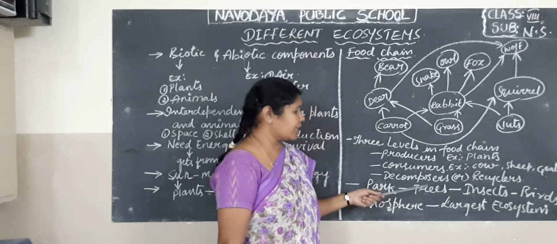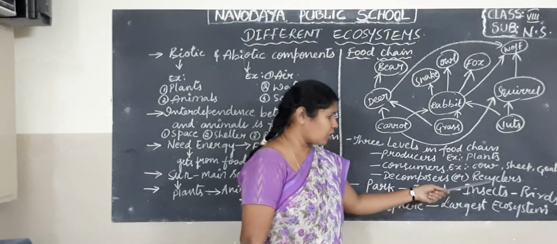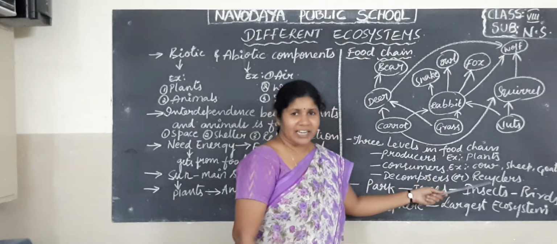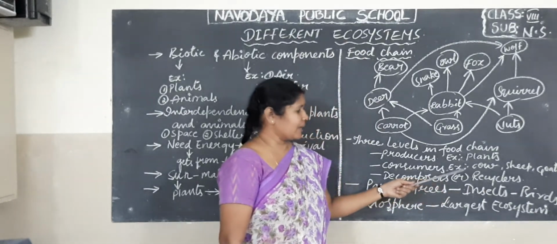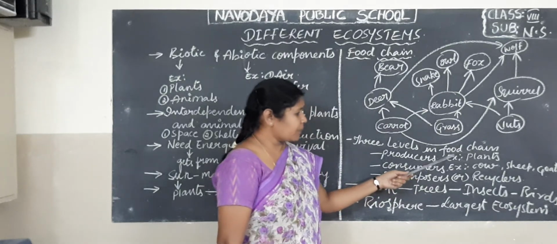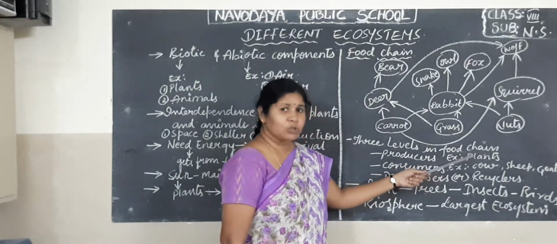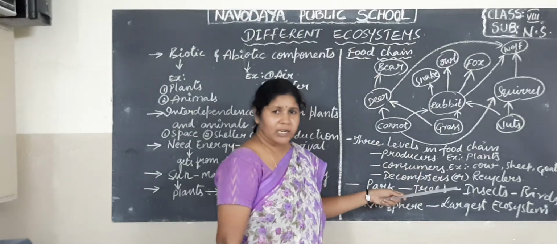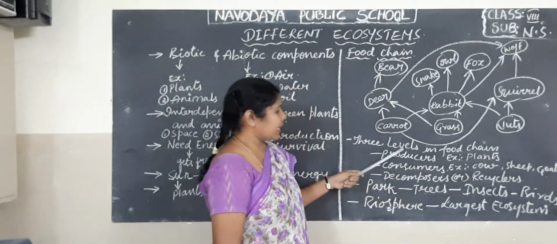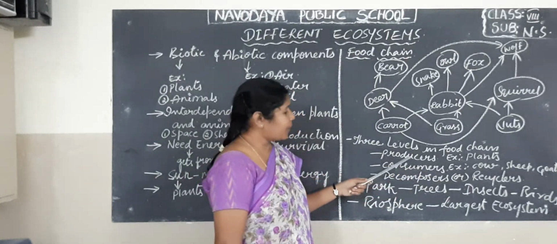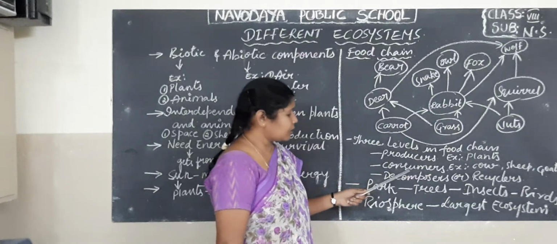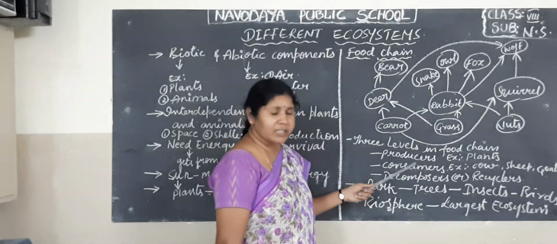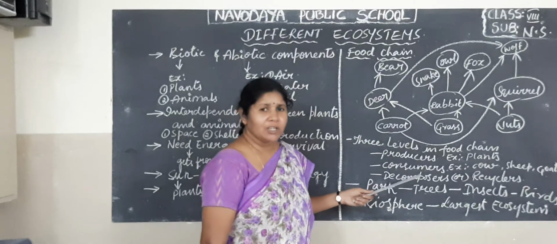Whatever nutrients are present in dead plants and animals are returned to the soil. Those nutrients are again taken by the plants, which prepare the food material, which is consumed by the consumers, and after death it is returned to the soil again.